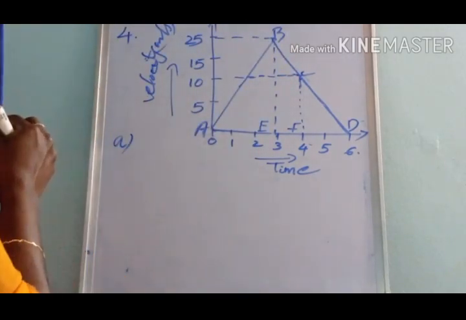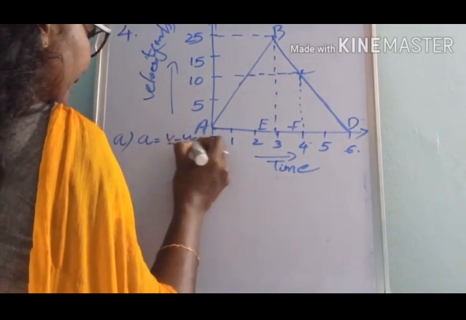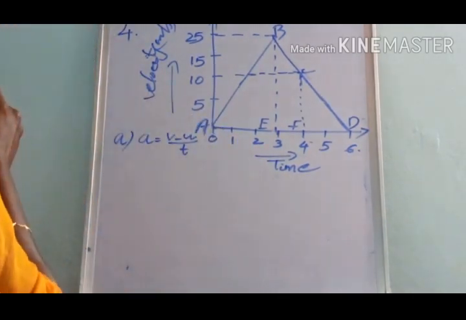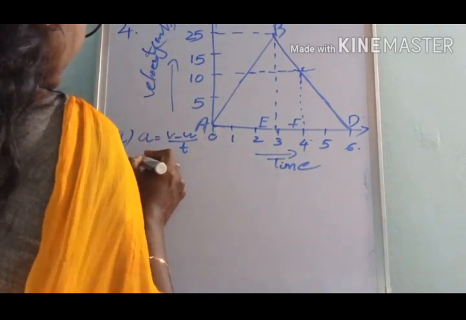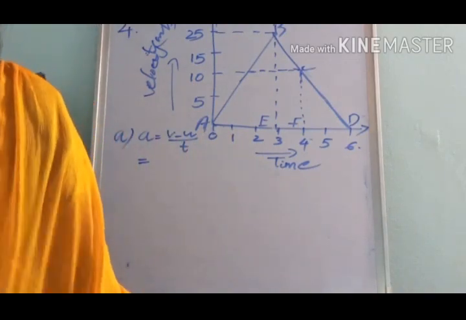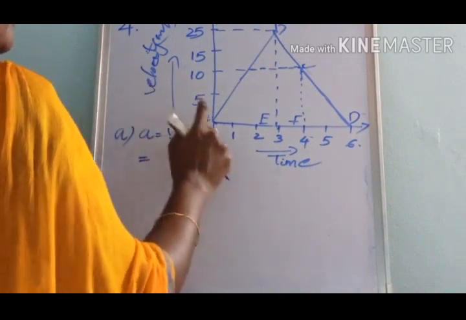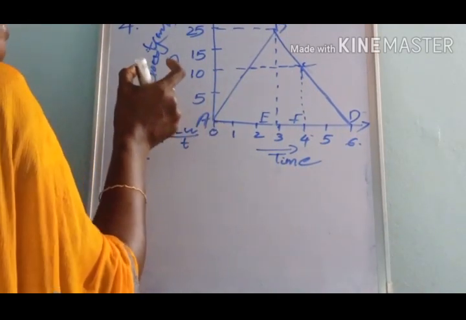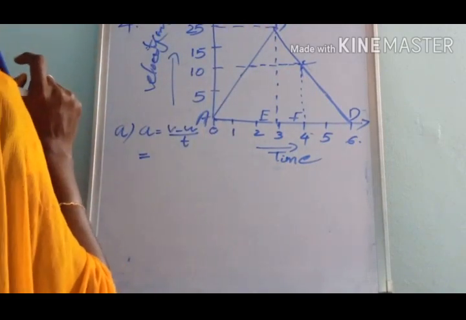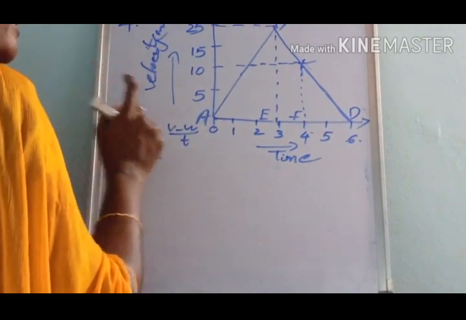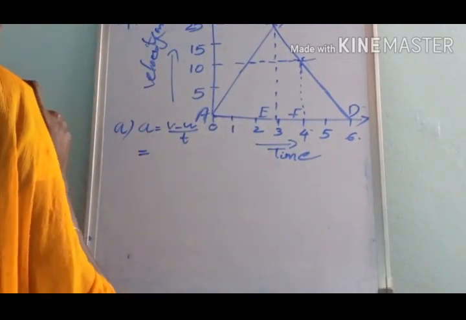The equation for acceleration: a is equal to (v − u) divided by t. Here we have to find the acceleration from A to B, so we should know the velocities corresponding to the points A and B. Then only we can calculate the acceleration.